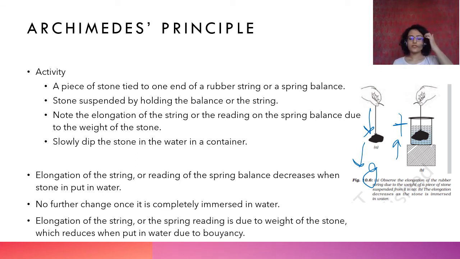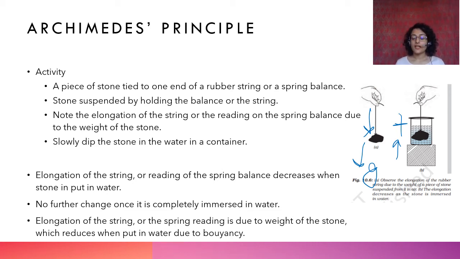So elongation of the string or the spring reading is due to the weight of the stone. Weight of the stone reduces when it is put in water. Did you understand? Weight is the force acting on an object due to its mass, right? The force that is pulling it down because of mass is what we call weight.